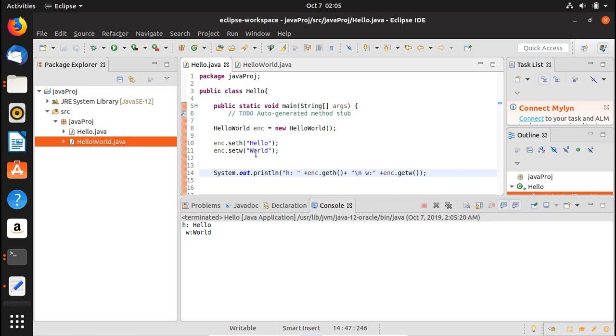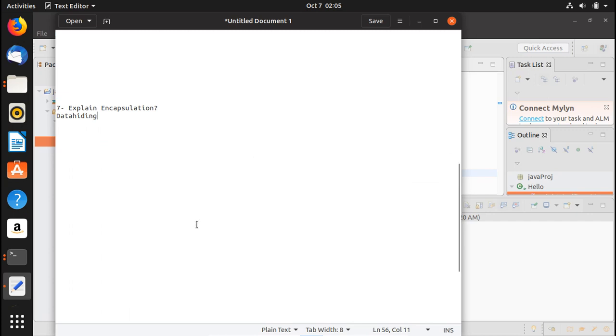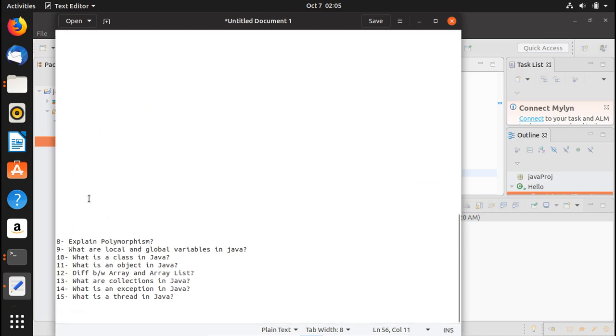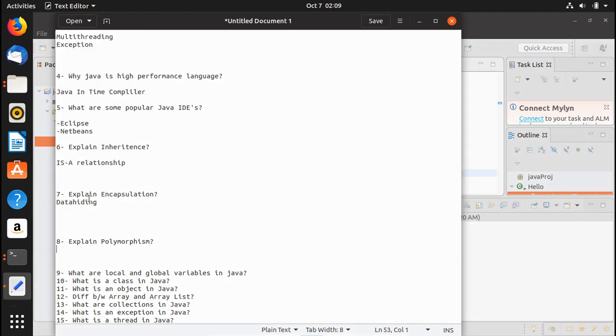So I hope you've got the concept of encapsulation. That was a very simple example that we have done. Now let's move on to the next question, which is polymorphism. Polymorphism is the ability of an object to take on many forms. The most common use of polymorphism in object-oriented programming occurs when a parent class reference is used to refer to a child class object.